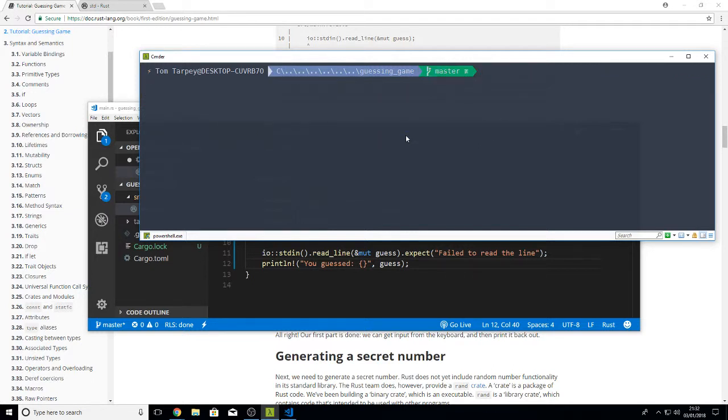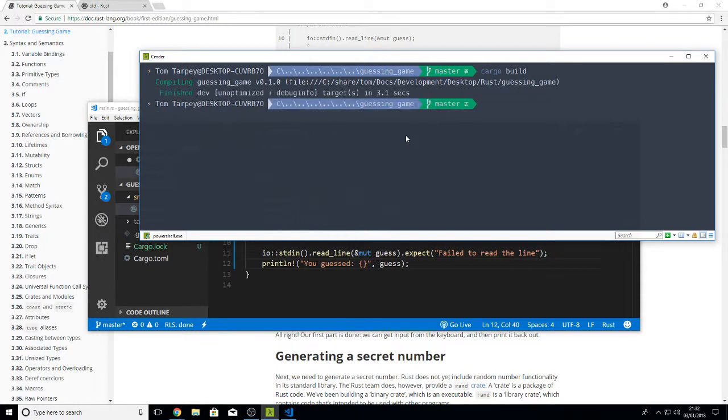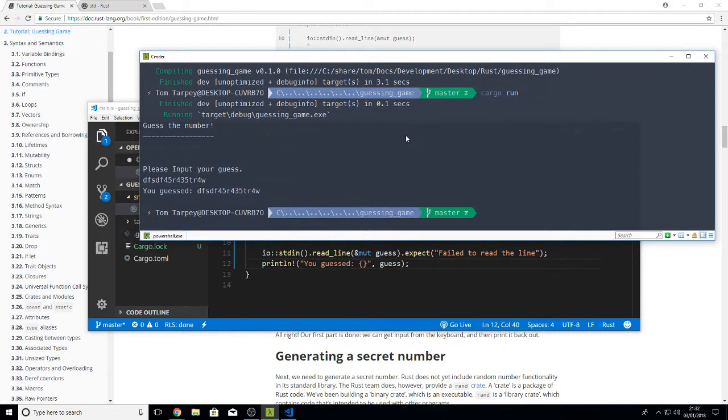Okay, so now we'll do a cargo build. Make sure it all builds. Can't see it being too mad since I'm following the thing pretty much verbatim. So there we go. It's unoptimized, debug info done. So cargo run. Let's just run it and see how well it works. Running, guess the number. Please input your guess. Yeah, that's my guess. I guessed that. Okay.